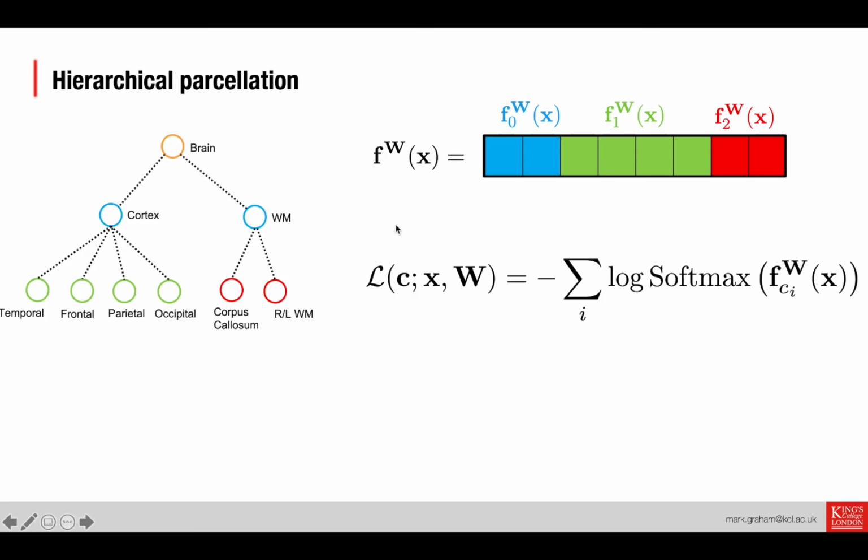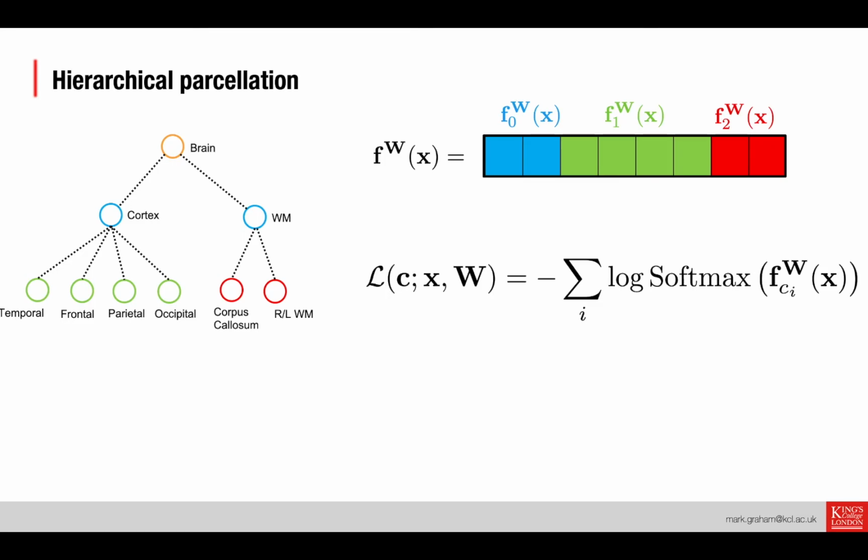And our ground truth is now a vector, so if we want to encode the temporal lobe as a ground truth, then the probability of temporal given cortex is 1, the probability of cortex given brain is 1. And we can optimize the cross-entropy between this vector and our logits separately at every branch of the tree. So we sum over I here, where I denotes the set of logits we're interested in here, and to optimize